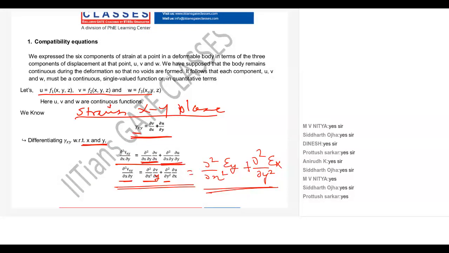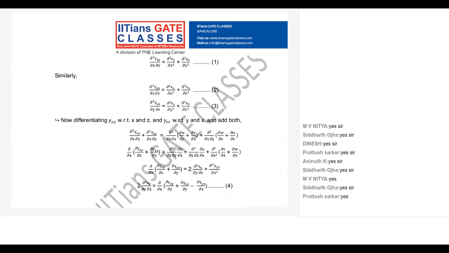Similarly, I can write for YZ and ZX. So this is for your XZ plane and this is for your YZ plane. In the XZ plane it is gamma xz, differentiated with respect to x and z. Dou square by dou x square gives epsilon z, and dou square by dou z square gives epsilon x.